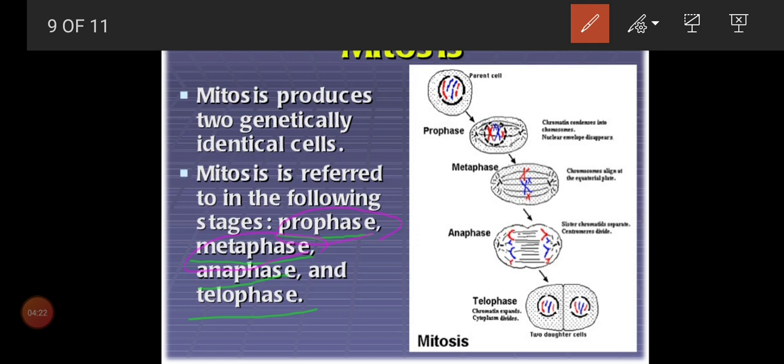Phase means stage. Prophase means the stage that begins, or the before stage. Metaphase means all chromosomes come and occupy the center of the cell. Anaphase means they move to opposite directions. Telophase means we get two cells. Those are the four stages. Now I'll explain with the help of the diagram.